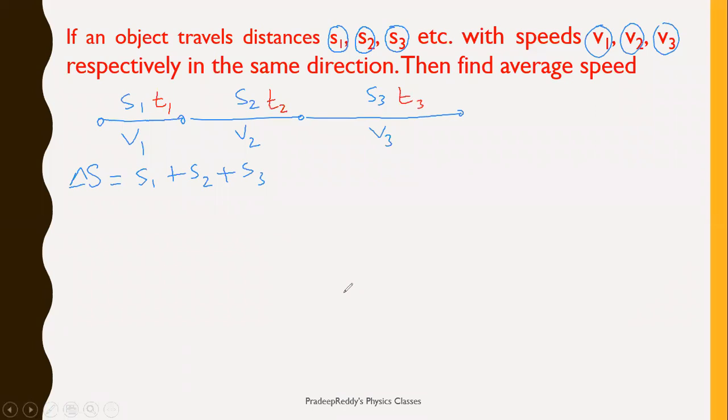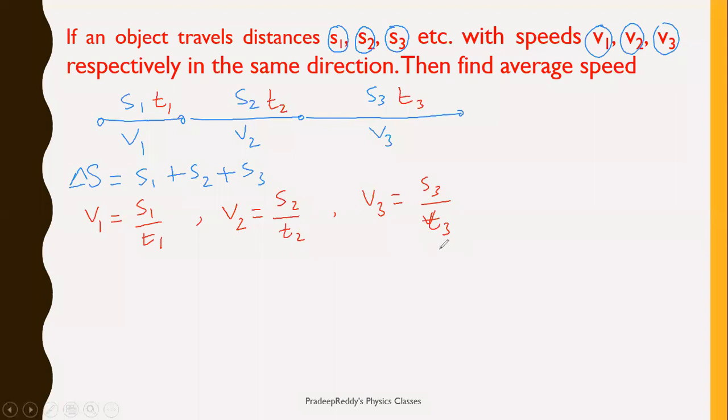Now I can relate S1, T1, V1 in this short journey. I can relate V1 as S1 by T1, and during the second part of the journey V2 is S2 divided by T2. This is the basic relation of speed, and V3 is equal to S3 divided by T3.